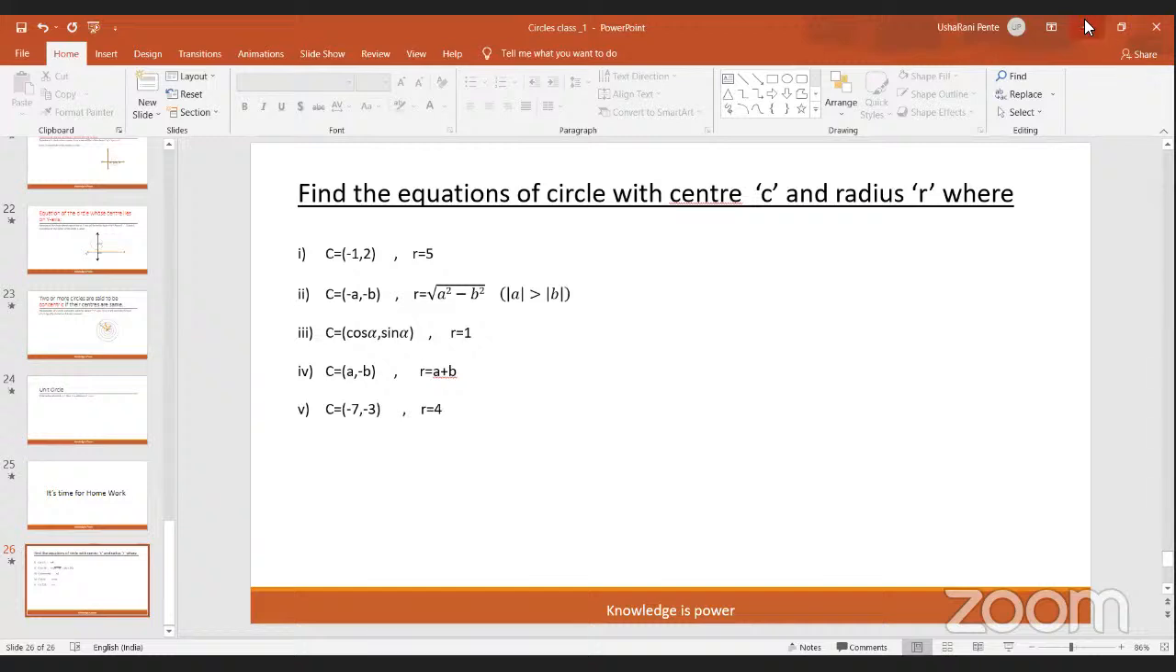We shall move to another important point. We shall find the equation of the circle in different circumstances, children. These are the important concepts. After this, we shall move to another important point. Next slide, please, ma'am.